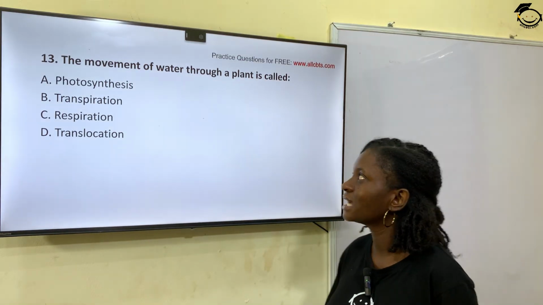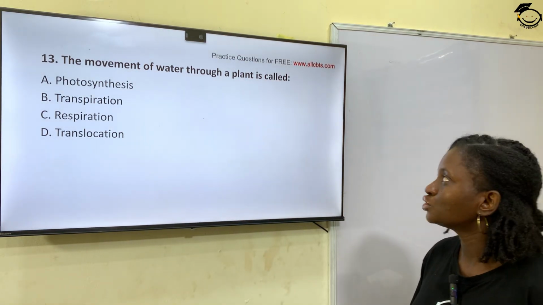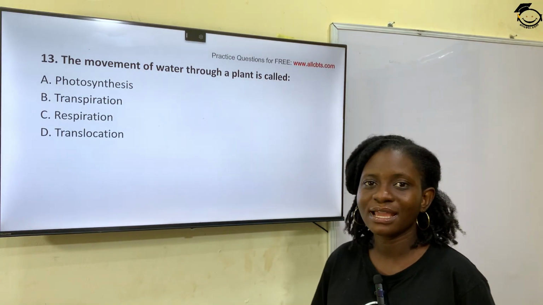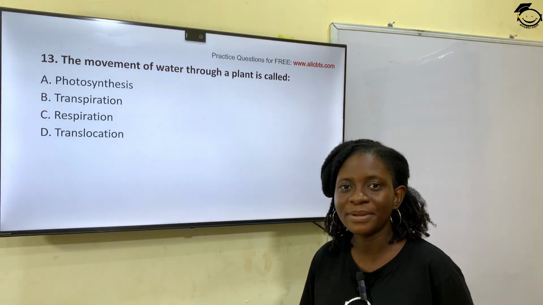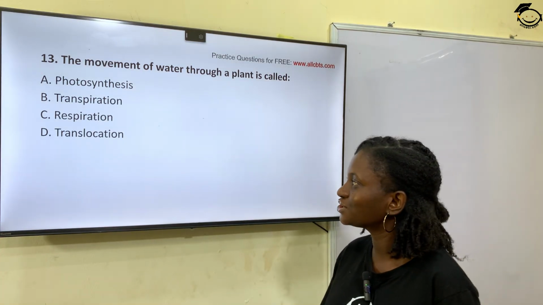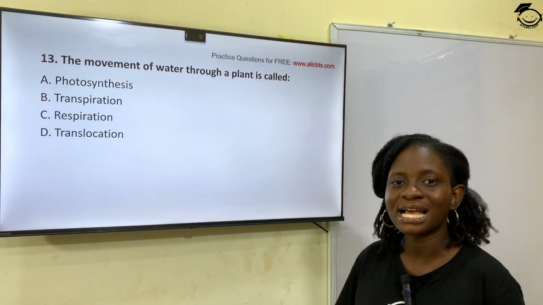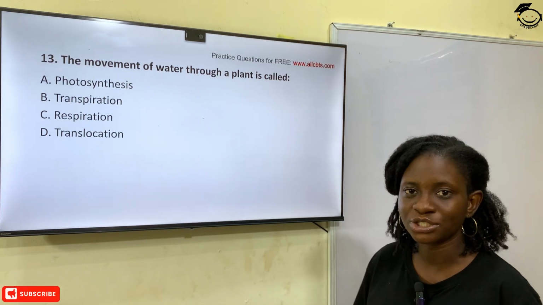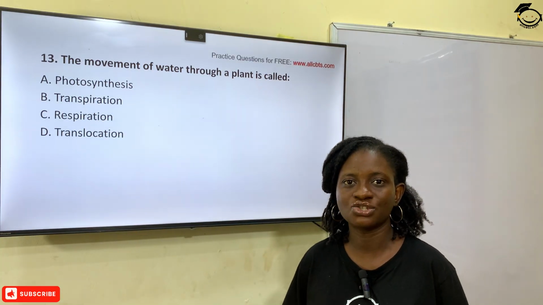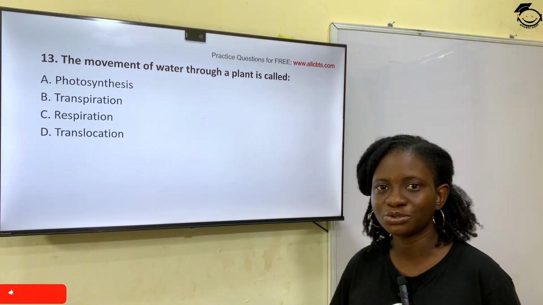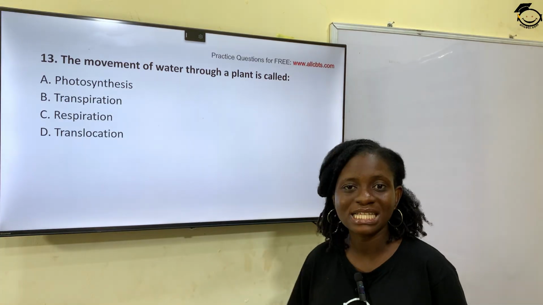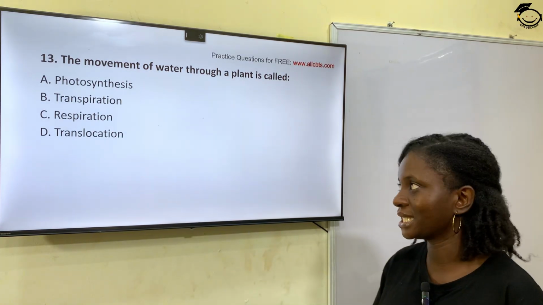Question 13. The movement of water through a plant is called A, photosynthesis, B, transpiration, C, respiration, D, translocation. So the correct answer is transpiration. So the movement of water through a plant is known as transpiration. Water is being moved from the root through and is being evaporated through the leaves. So the correct answer is transpiration, option B.